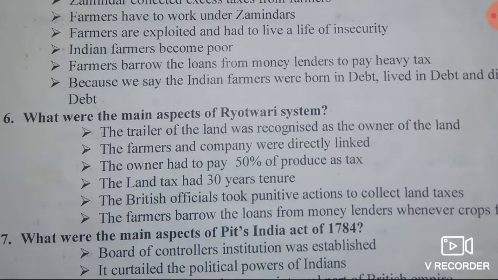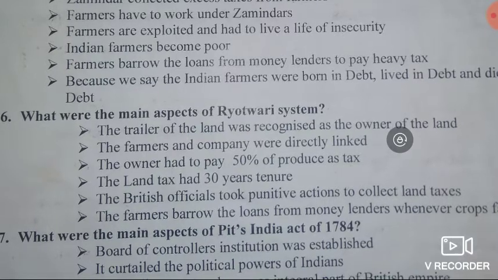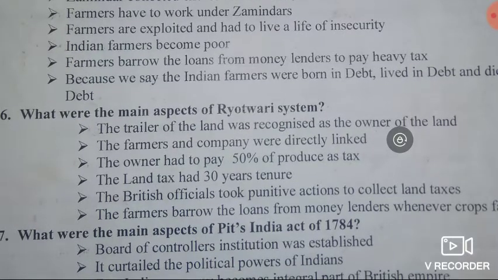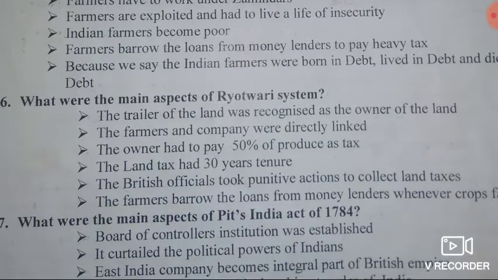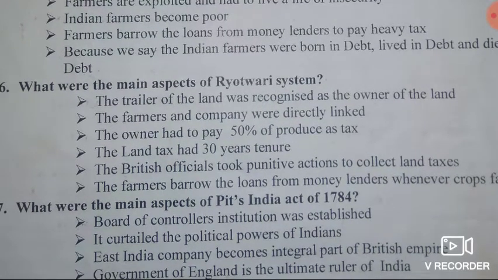See here, under this system, both the farmers and the company were directly linked, isn't it? What were the main aspects? The tiller of the land was recognized as the owner of the land. Then, second point, the farmers and company were directly linked.